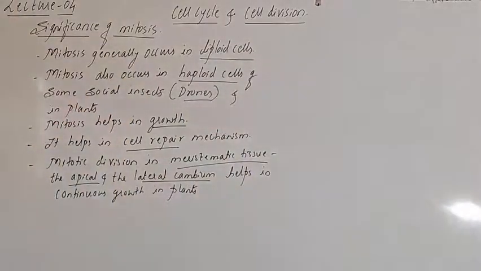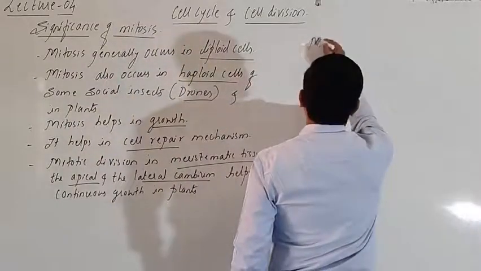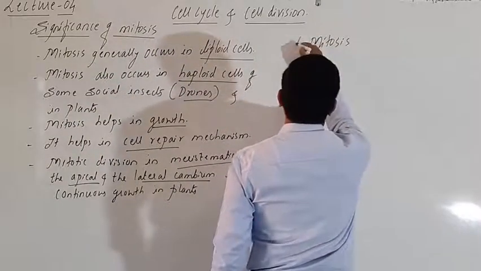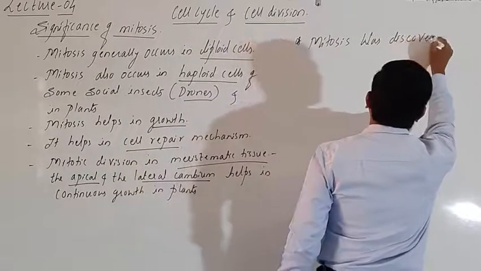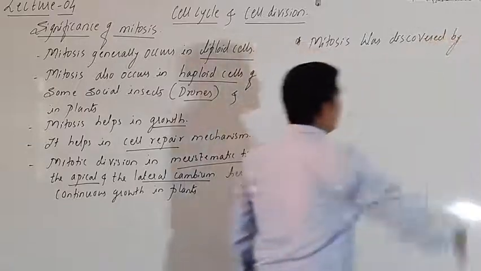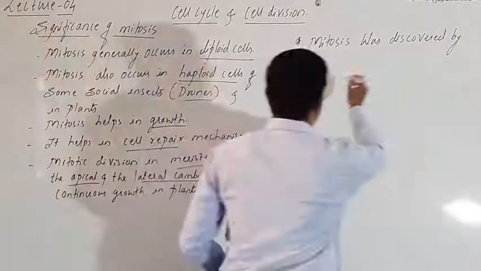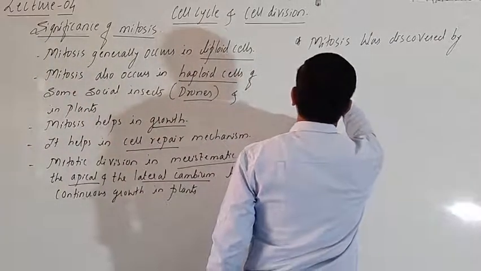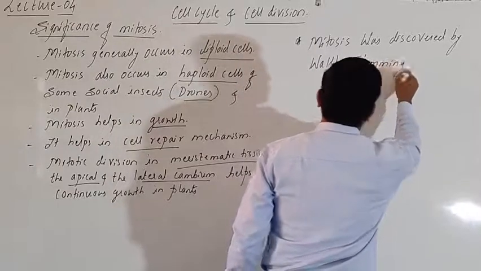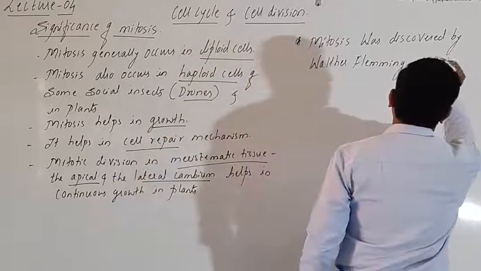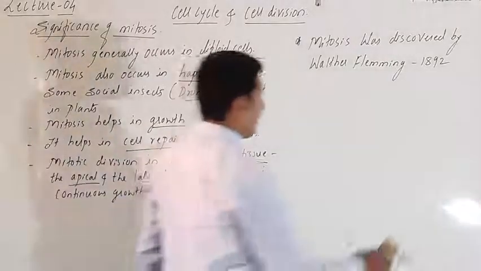Mitosis is a term. For the first time it was discovered by Walther Fleming in the year 1882.